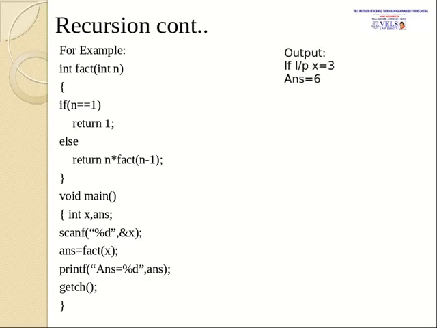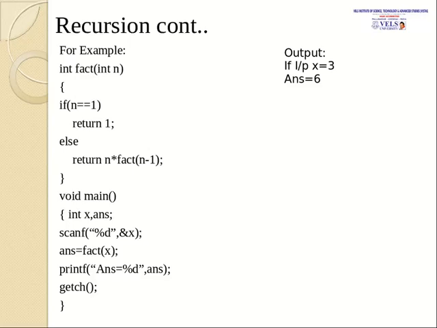Say, for example, the input is 3. The value of x will be passed to fact. After the function call, the execution moves to the function fact with integer n, so x will be assigned to n there. The next statements will be executed. If n is equal to 1: n is 3 now, so 3 is not equal to 1, the condition is false. So it will come to the return statement, return n into fact of n minus 1.